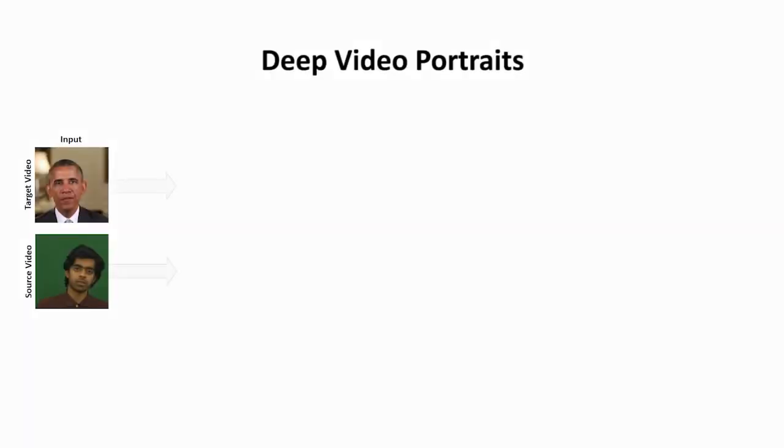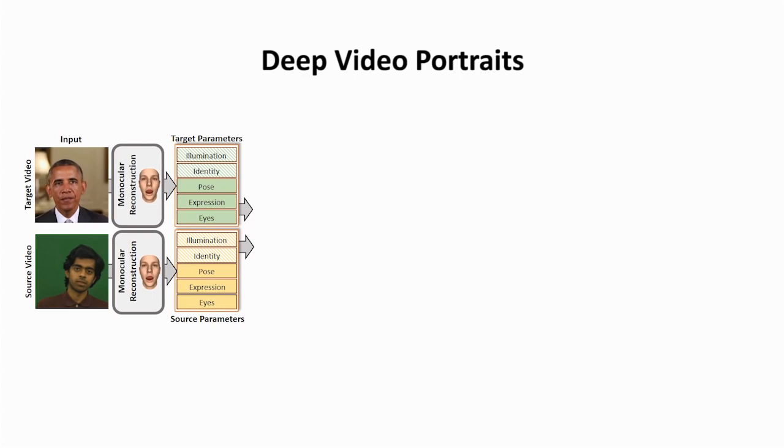Given an input video, we first track the source and target actors using a face reconstruction approach. The resulting parameter vectors represent meaningful semantic dimensions such as the head pose, facial expression, and eye motion. These can be directly transferred from the source to the target.